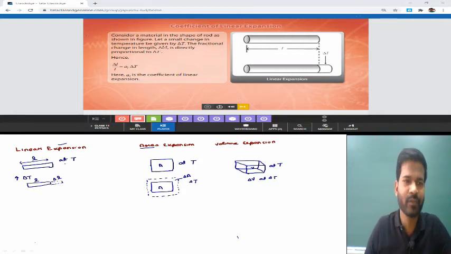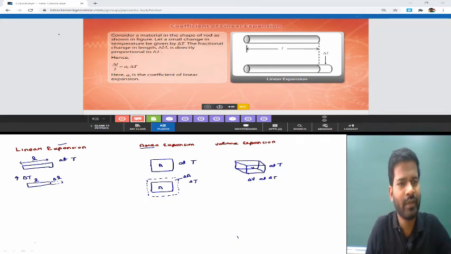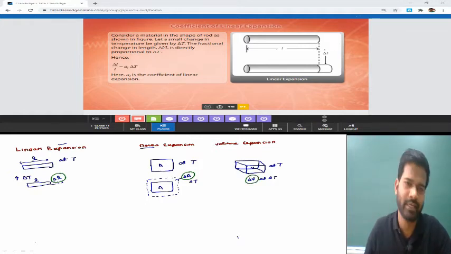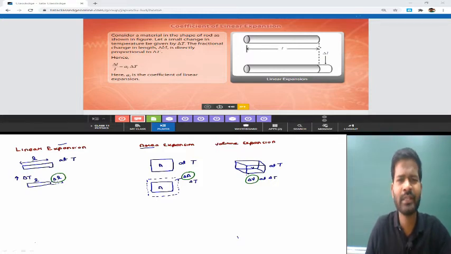Let's see. In case of linear expansion, we have seen that when there is a change in temperature, length would increase. This increase in length depends on some factors. This change in area depends on some factors, and this change in volume also depends on some factors. So we need to understand all these factors and their dependency.